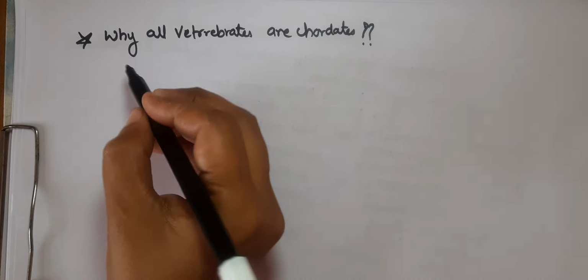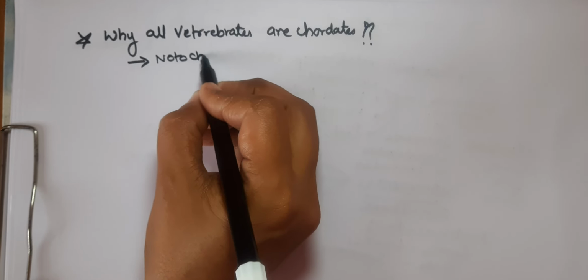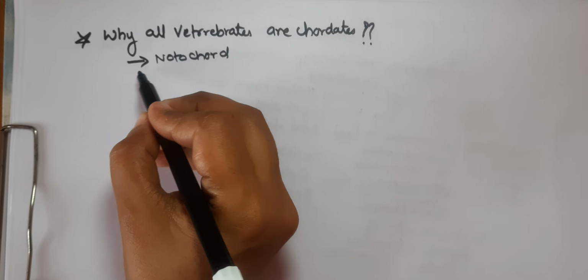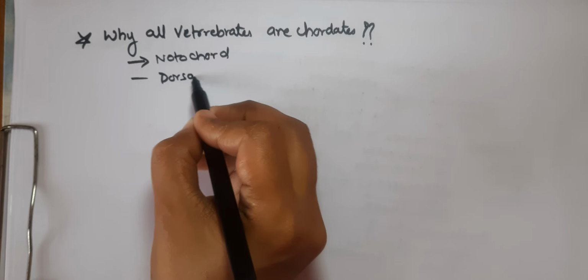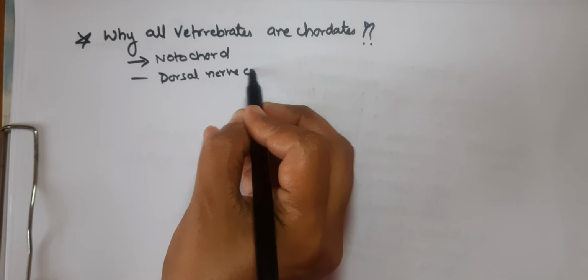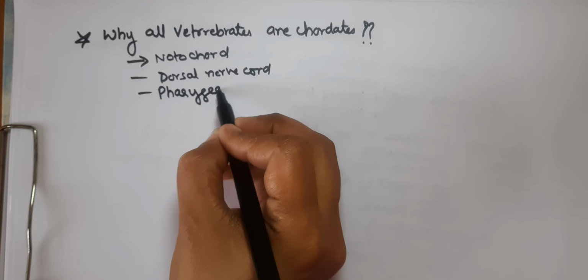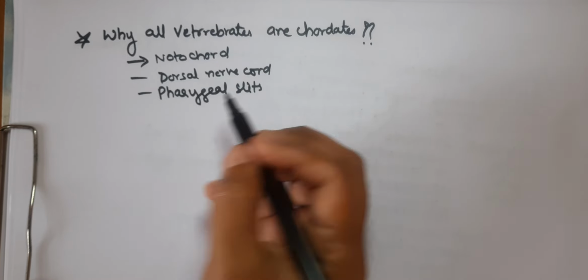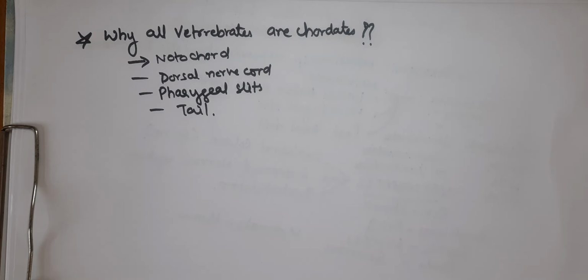I already told you, because all the vertebrates will contain the features of the chordates, like the presence of the notochord, the dorsal hollow nerve cord, pharyngeal slit, and the post-anal tail. Even if some of these features are modified or reduced during the development.